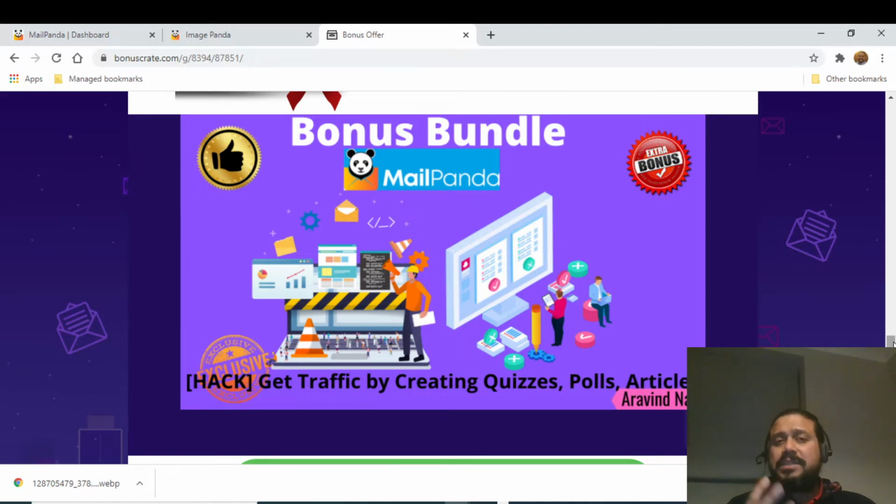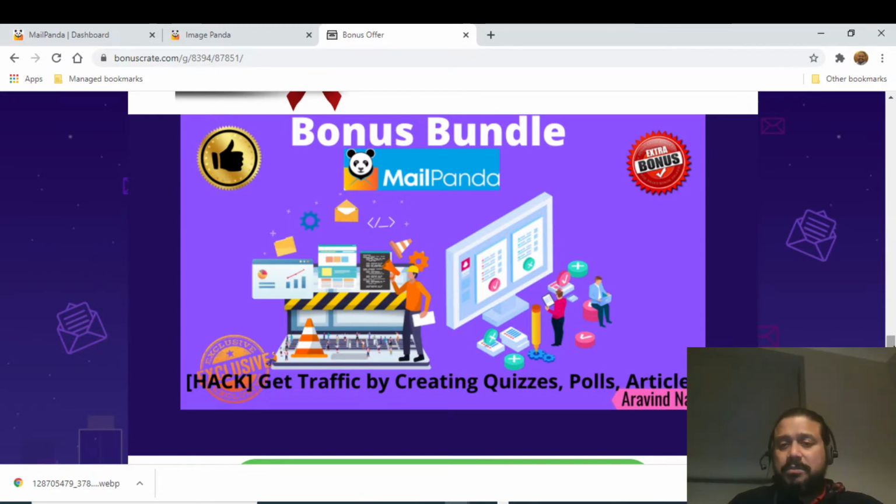And there is a survey which has recently happened which says that people tend to interact with quizzes more than just sending emails and not getting much interactions. So this bonus will help you to create instant quizzes, instant polls, instant articles, and then you can get more interactive with your customers. This bonus is also a software which will have CTA buttons included, so based on that quiz, you can ask them to take action, and you can put them to your money pages or your website, whatever you call it, and you can subscribe, get profiting out of it based on this particular bonus, right?